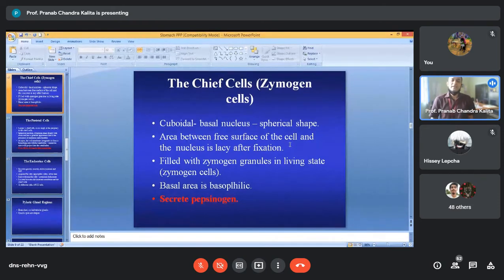The other name of the chief cell is zymogen cells. Why are they called zymogen cells? Because between their free surface and the nucleus, the area appears lacy in fixation, and in living condition this area is filled with zymogen granules. That's why they are called zymogen cells. The basal part of the cell is basophilic, and the function of these cells is the secretion of pepsinogen.